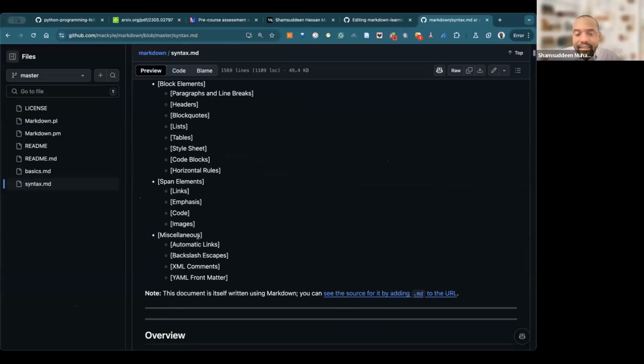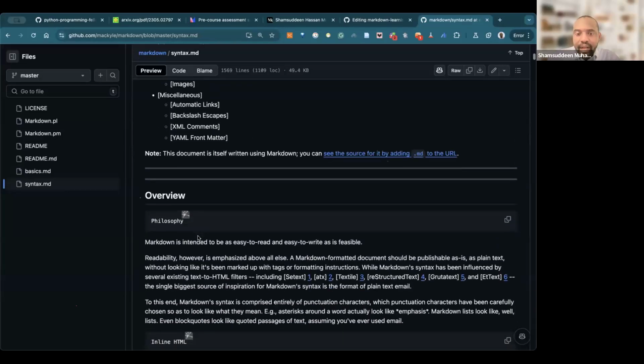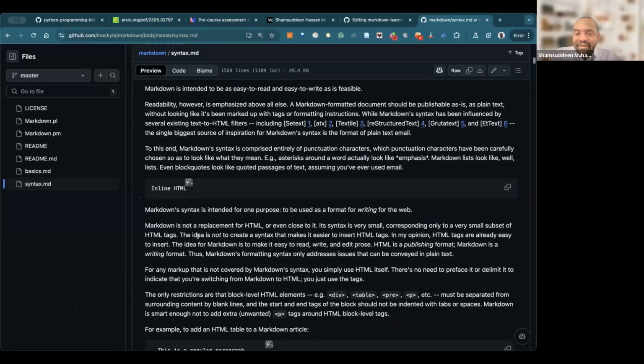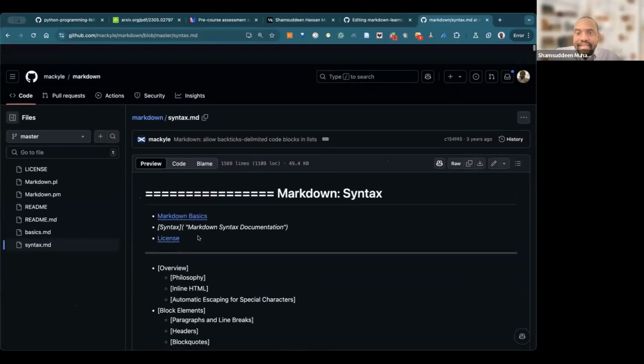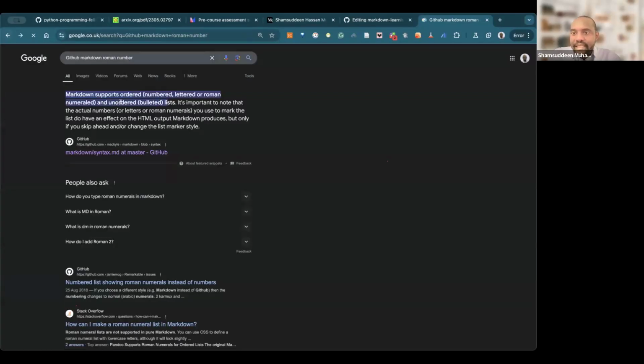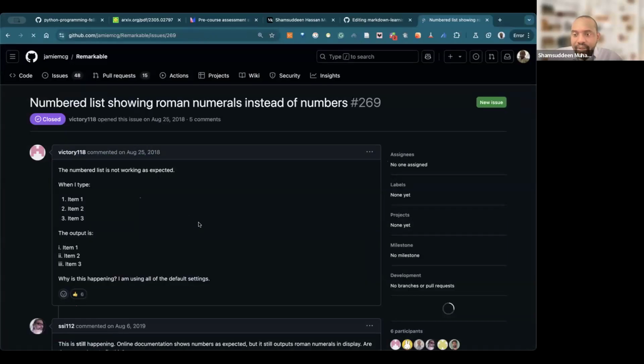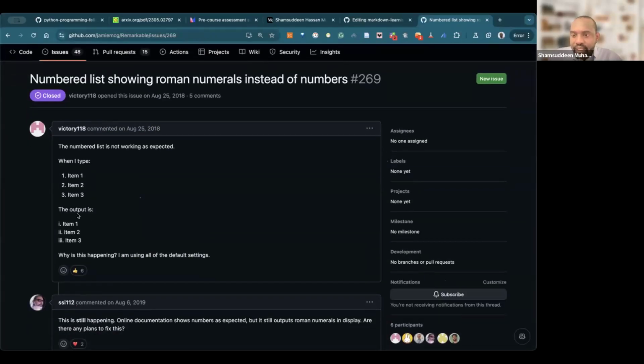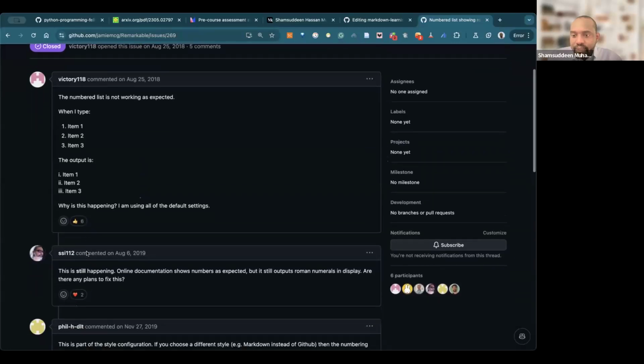So what we can do, as I said previously, is that for me, for example, I cannot know everything. The best thing you can do is go to the internet, type that thing and try to find out, right? So that's it. We can see here what this says: Markdown supports ordered lists. You can use numbers, lettered, Roman numbers. So all of these you can use. Number list showing Roman numerals instead of numbers. So you can see this one as well. The output is this. Why is this happening?